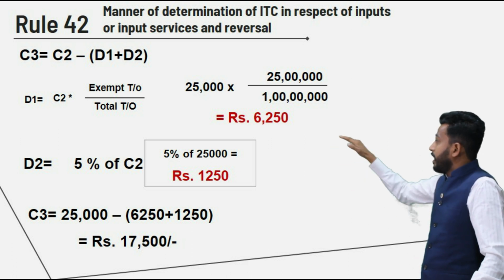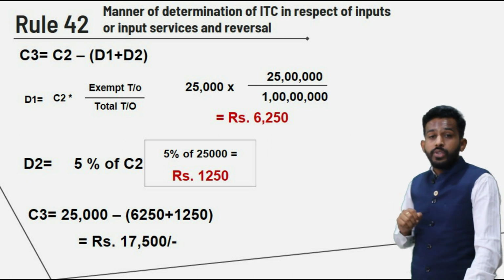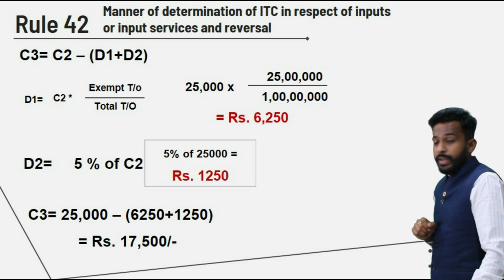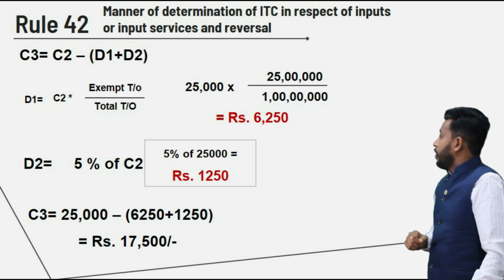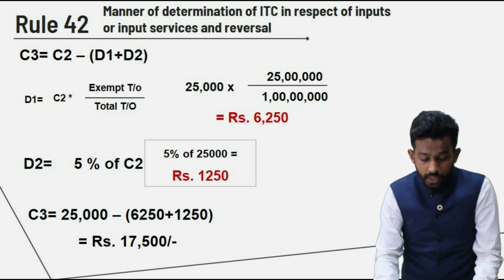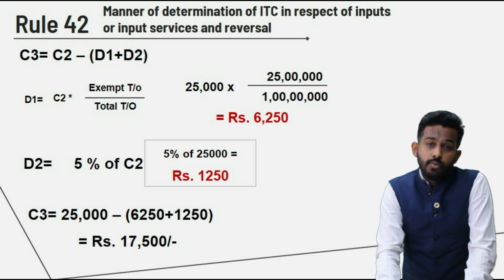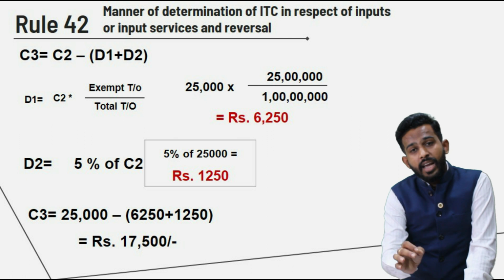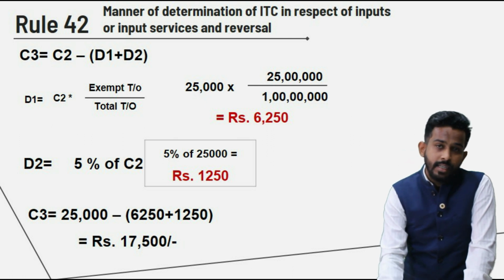In this particular example, common credit was 25,000 into exempt turnover, that is 25 lakh, divided by total turnover, that is 1 crore. What you get is rupees 6250. Now we have D1.